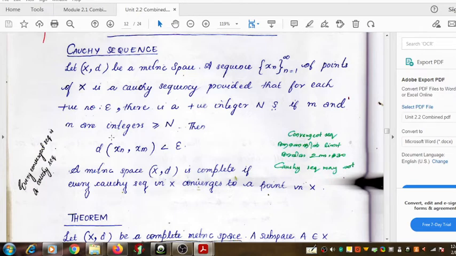When we study sequences, the important question that comes to our mind is whether there exists a point or a value to which that sequence converges, and that point is called the limit of that sequence. You might have studied that idea of the limit of a sequence. So in this case also, after defining the Cauchy sequence, you can think about whether there exists a limit for that sequence.